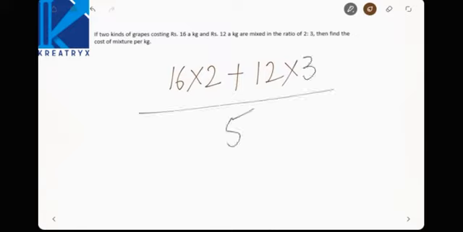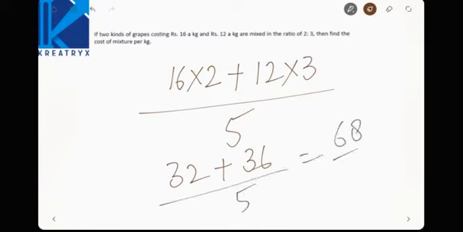Now 5. 16 twos are 32, 12 threes are 36. Now 32 plus 36 will lead you to 68. 68 by 5 is nothing but 13.6. So the mixture cost of grapes is 13.6 rupees.